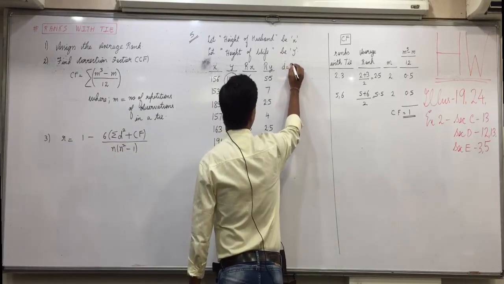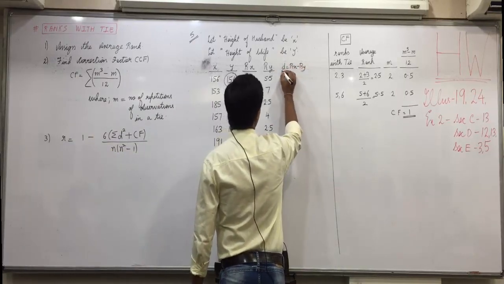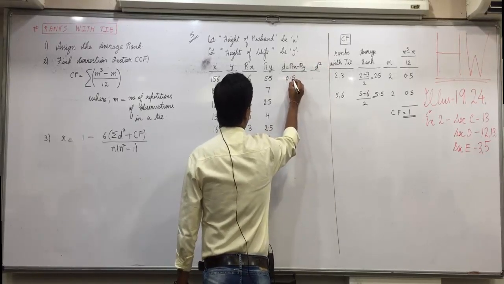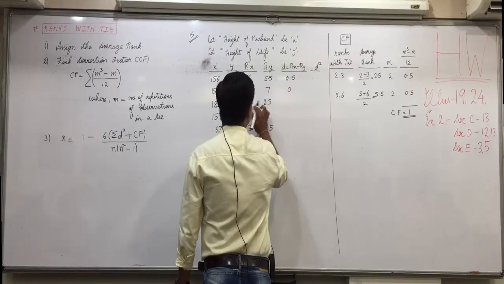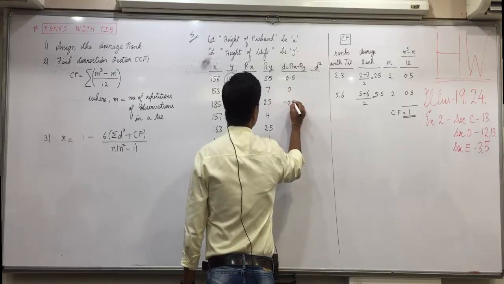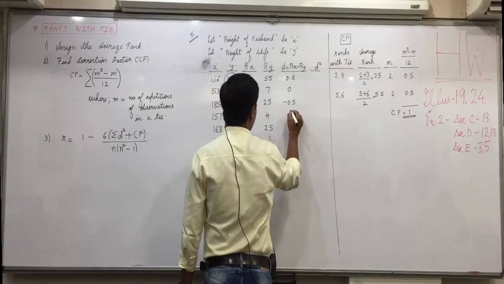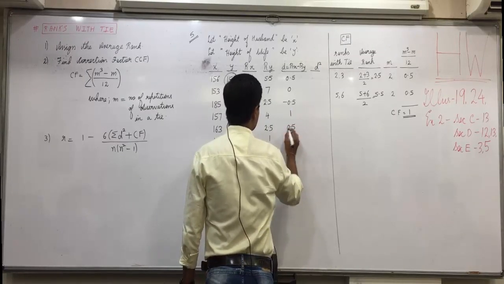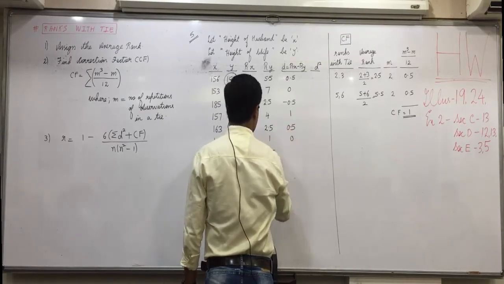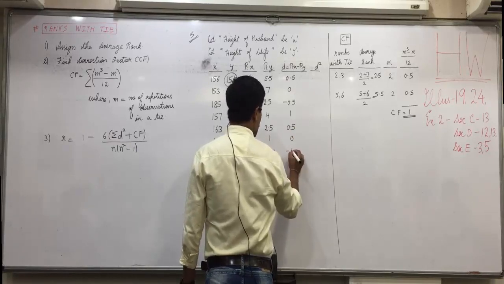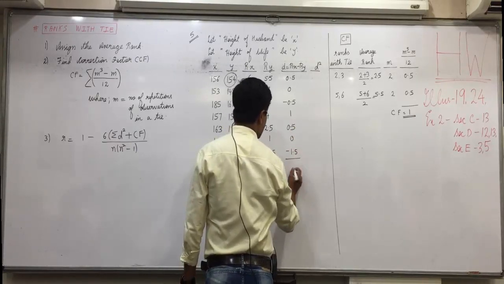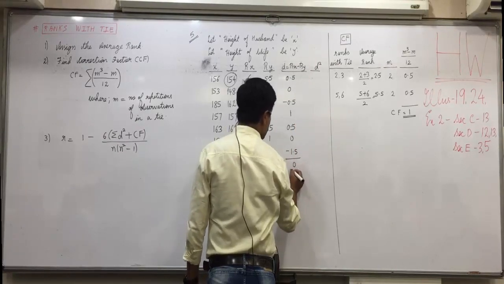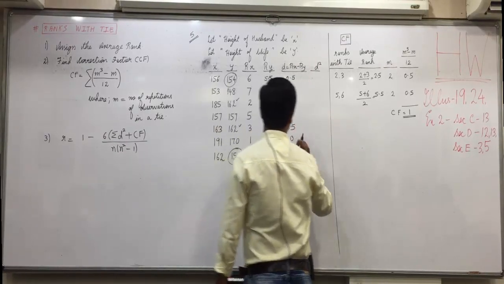D equals to Rx minus Ry. I am solving it fast. 6 minus 5.5, 0.5. 7 minus 7, 0. 2 minus 2.5, minus 0.5. 5 minus 4, 1. 3 minus 2.5, 0.5. 1 minus 1, 0. 4 minus 5.5, minus 1.5. Positive is 0.5, 1.5, 2. Negative is also 2, so 0. Verify that, don't write directly.